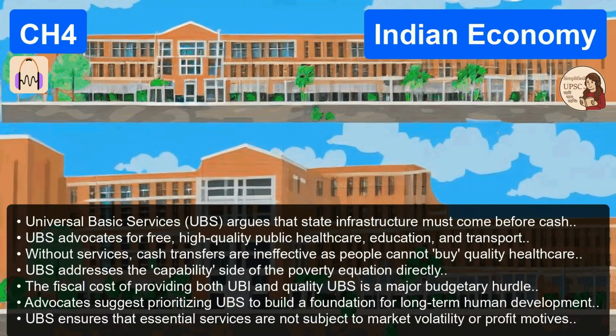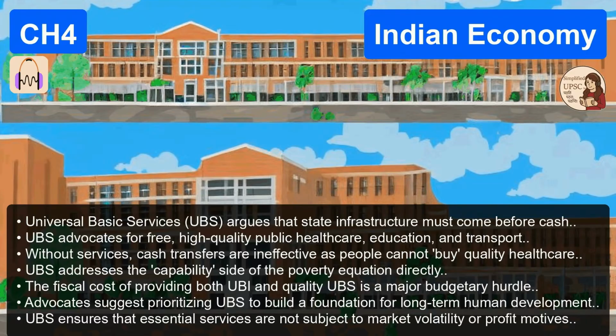and health. But there is a much deeper nuance to this debate, and this is where Vivek Singh and Verma's texts really align, the debate between UBI and UBS. Yes, universal basic services. This is the crux of the capability argument. Break this down for the listener because this is absolute gold for a mains essay on poverty. UBI versus UBS. It goes back to Amartya Sen's concept of capability deprivation. Poverty is not just a lack of rupees in your pocket. It is the lack of capability to lead a dignified, fulfilling life.